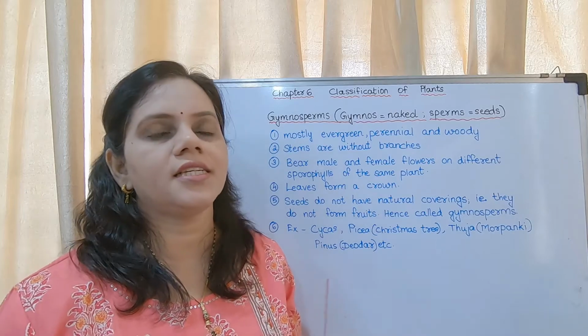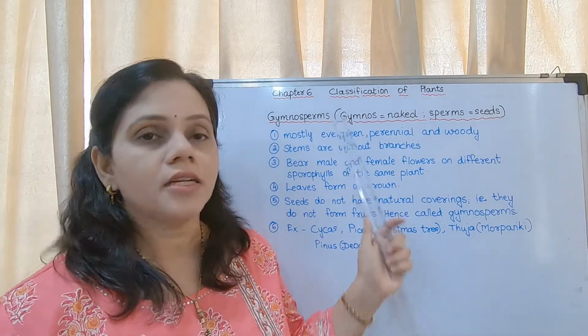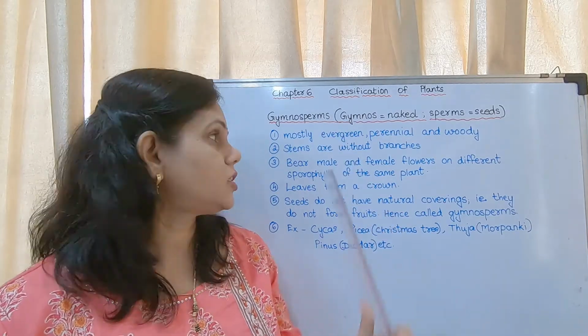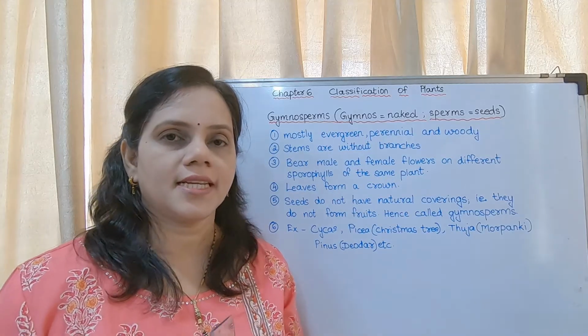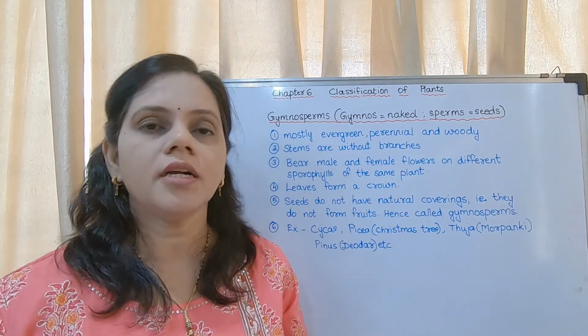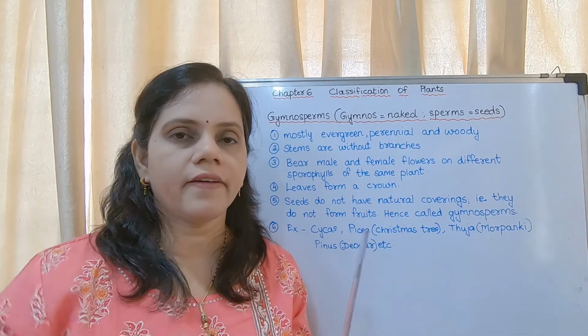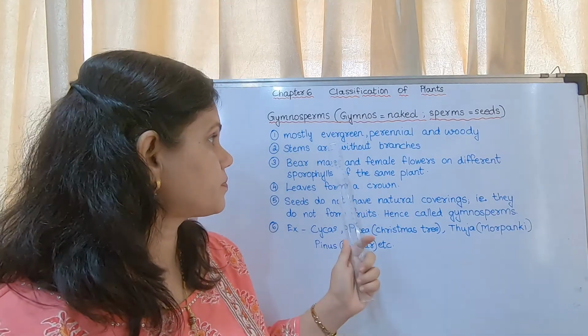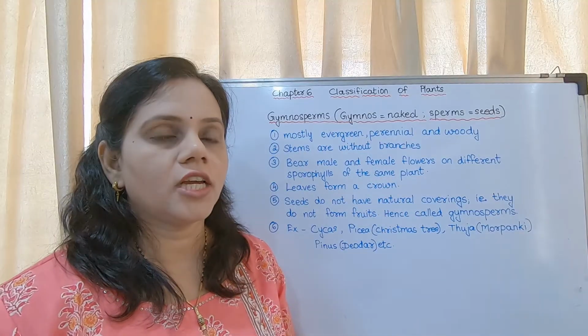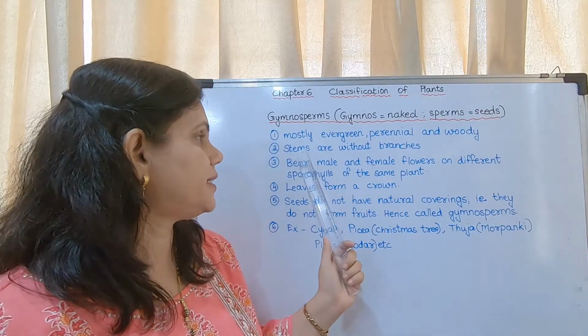Okay, coconut tree does not come under gymnosperms, but I am giving you just as an example. Cycas comes under gymnosperms. That is only of one wood, one branch. That is said to be without branches. That is the meaning of that sentence.